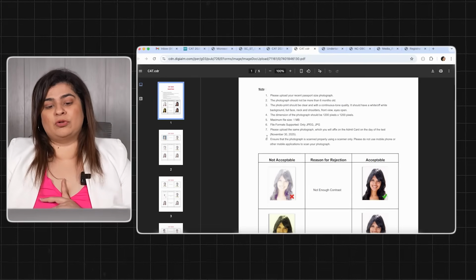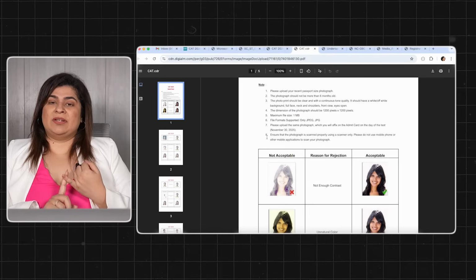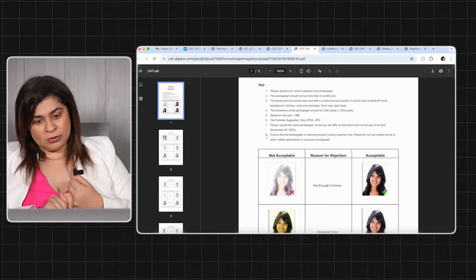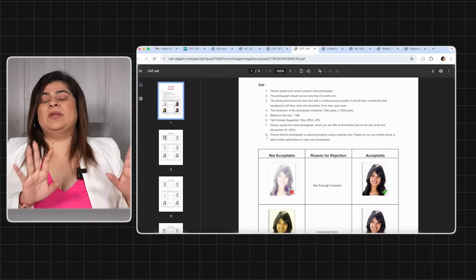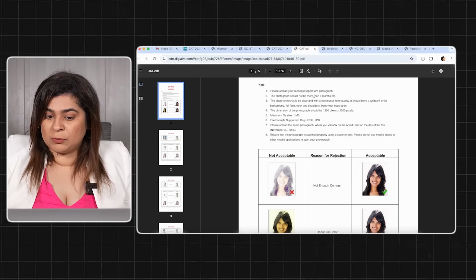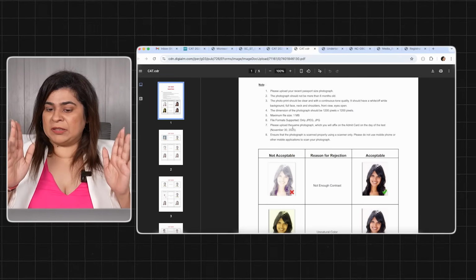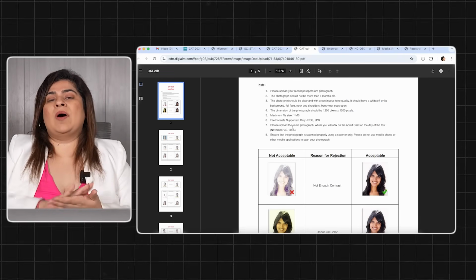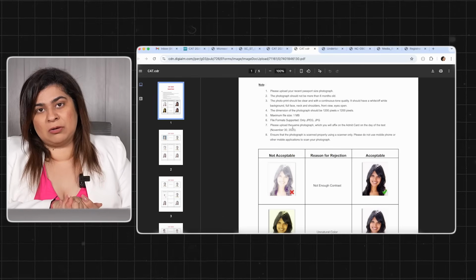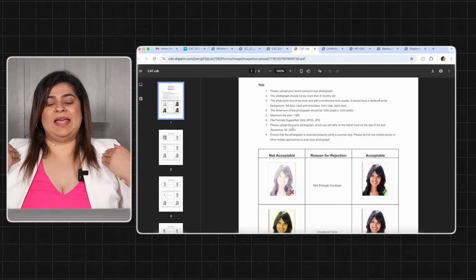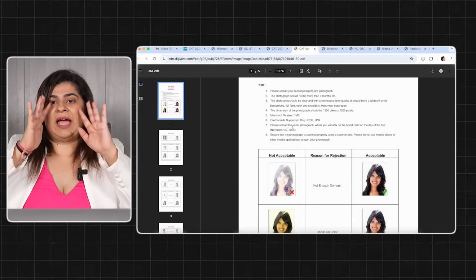For your sample photos, very important, it should be a recent photograph. We don't want 10-year-old back photograph for you. It should be not more than 6 months old, which they have mentioned. It should be clear and very clearly visible. There should be a white or an off-white background only. Full face, neck and shoulders front view with your eyes open.